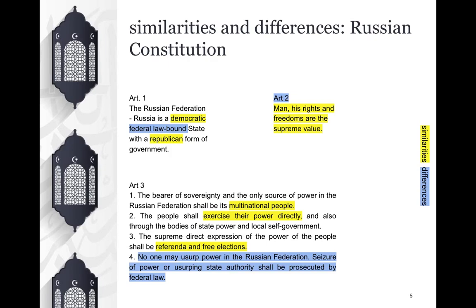Finally, from the third article of the Russian Constitution, we can see that in both countries the sovereignty belongs to the people, which exercises the power directly or through elections and referendums.